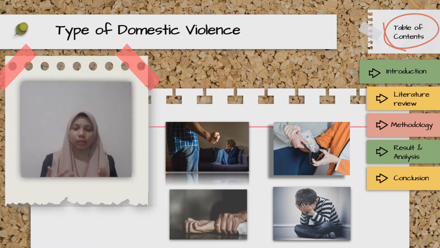The third is sexual abuse. The research by Motado states that sexual abuse is not just rape and sexual assault. It also involves other insulting behaviors such as exposing the partner's body to friends or forcing the partner to pose for porn. And the last one is financial abuse. Financial abuse happens when the perpetrator controls the victim by manipulating economic resources.